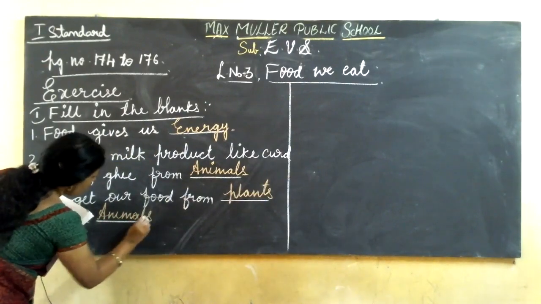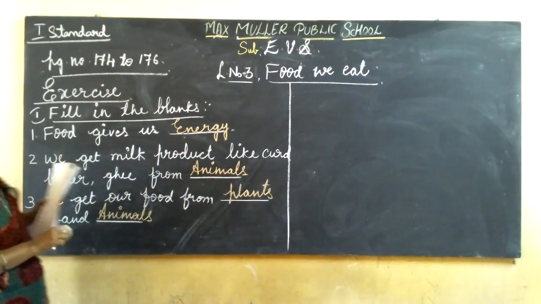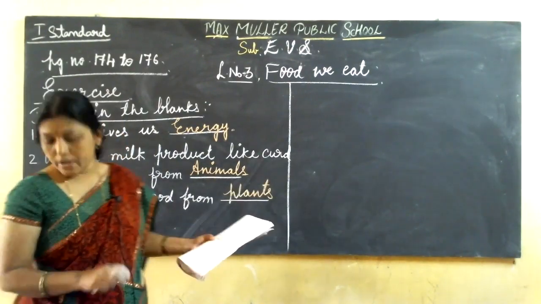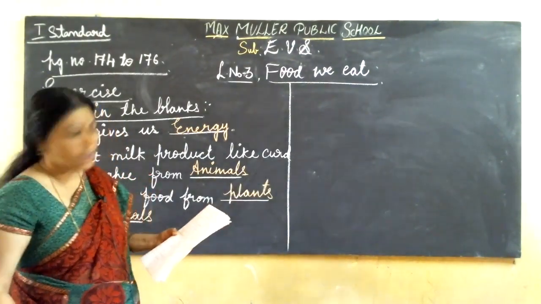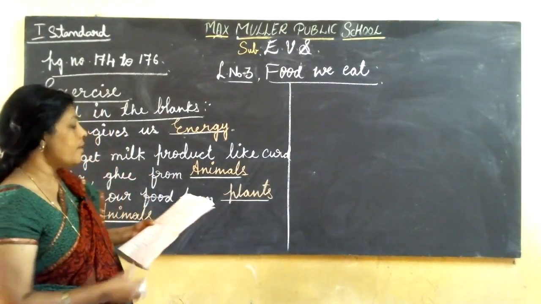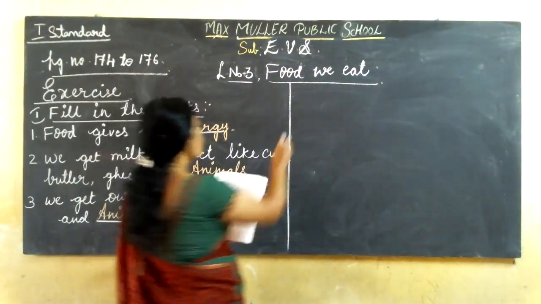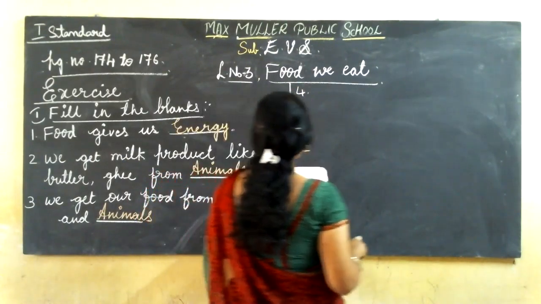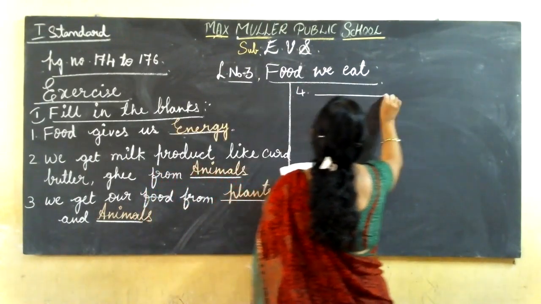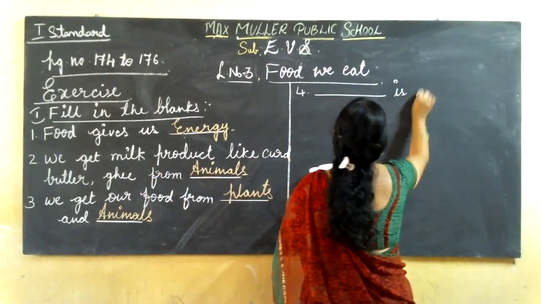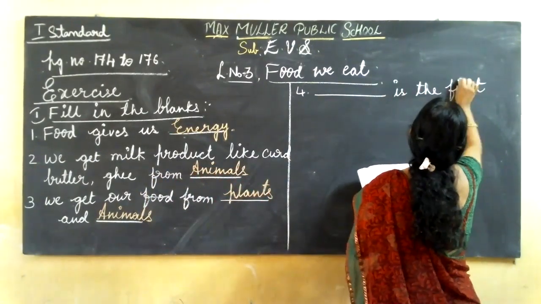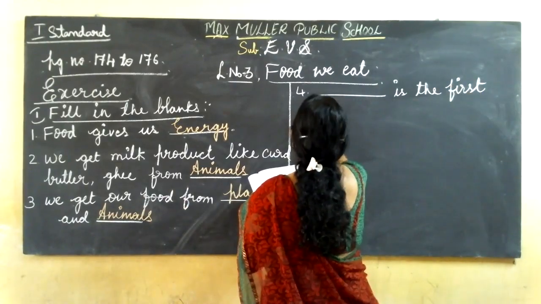Every day we are eating all this food. Where do we get it? We get all this food from plants and animals. So the sources of food are plants and animals. Come to the fourth one. Dash is the first meal of the day.